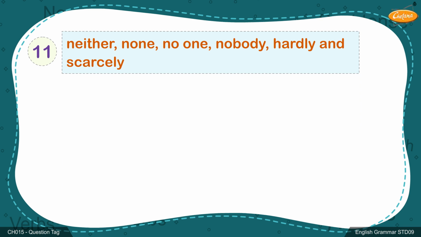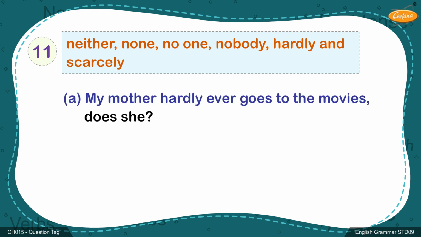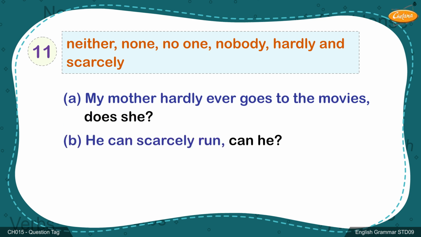11. Statements containing words such as neither, none, no one, nobody, hardly, and scarcely are treated as negative statements and are followed by positive affirmative question tags. Example A. My mother hardly ever goes to the movies, does she? B. He can scarcely run, can he?